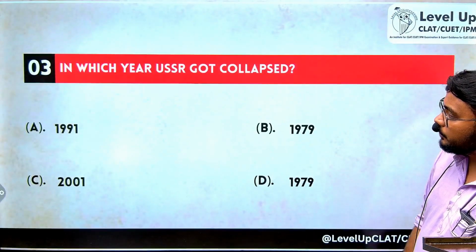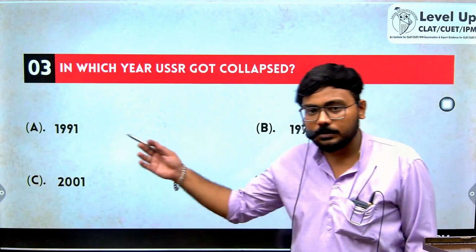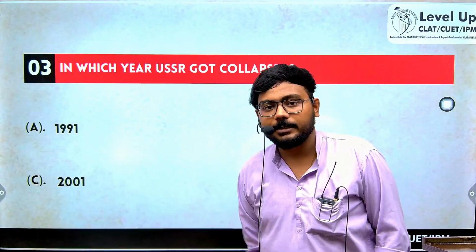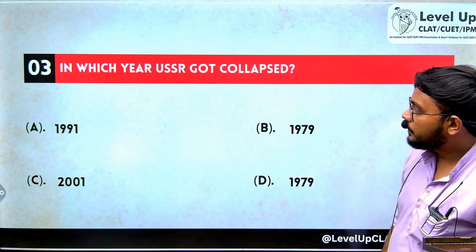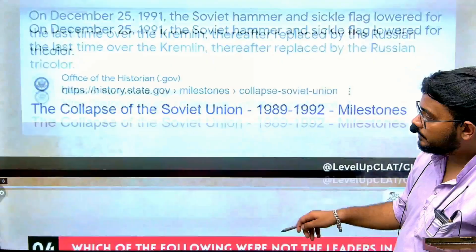In which year USSR got collapsed? As told previously, it was the year 1991 in which USSR got collapsed.